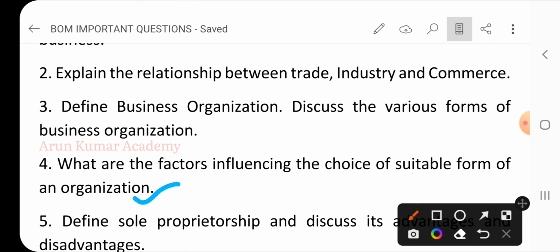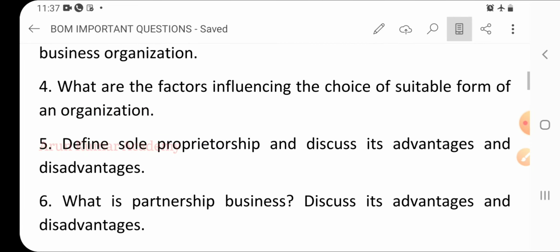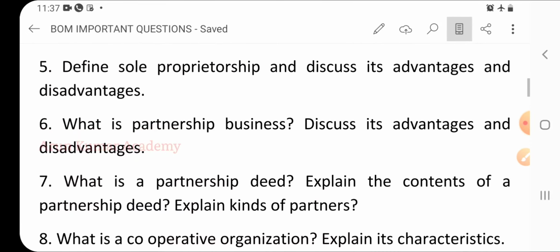Then the fourth question, what are the factors influencing the choice of a suitable form of organization? Among these 5 forms of organization, namely sole proprietorship, partnership, joint Hindu family, cooperative societies and joint stock company, we need to explain which factors make a form suitable for an organization. Write your own views on the choice of business organization among these 5 forms.